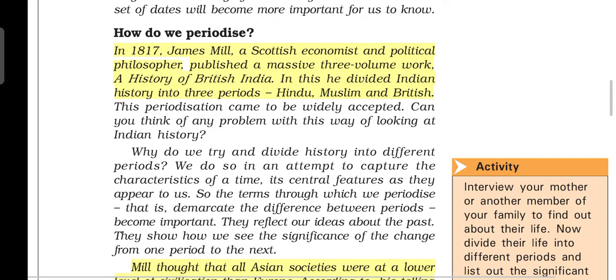As the history of India is so long, for studying it easily, James Mill did a periodisation. In 1817, James Mill wrote a three-volume work, A History of British India, and he divided Indian history into three parts: Hindu, Muslim and British.